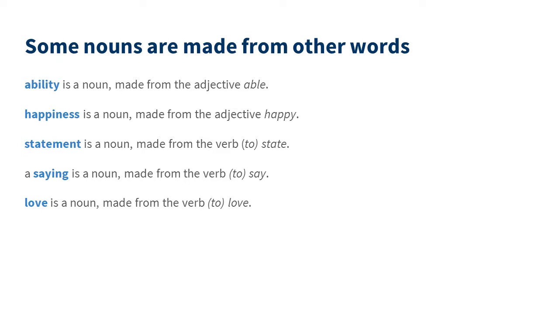Some nouns are made from other words. For example, ability is a noun that is made up from the adjective able. Happiness is a noun that is made from the adjective happy. Statement is a noun, which is made from the verb to state. A saying is a noun. It is made from the verb to say. And love is a noun, made from the verb to love.